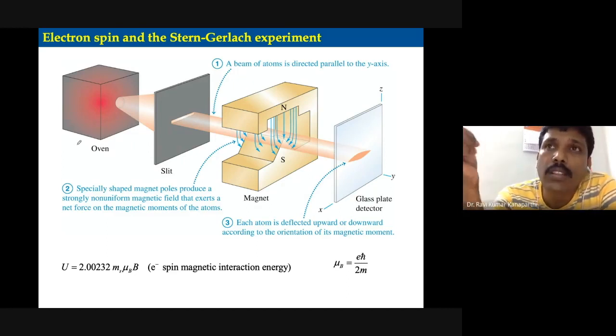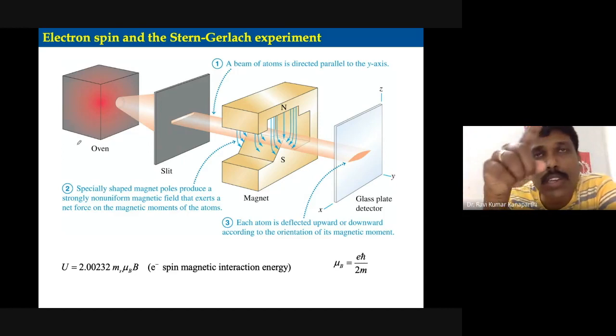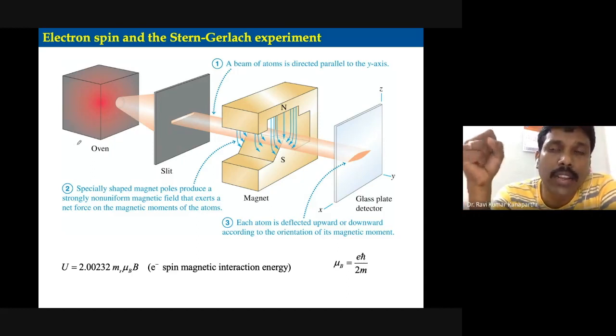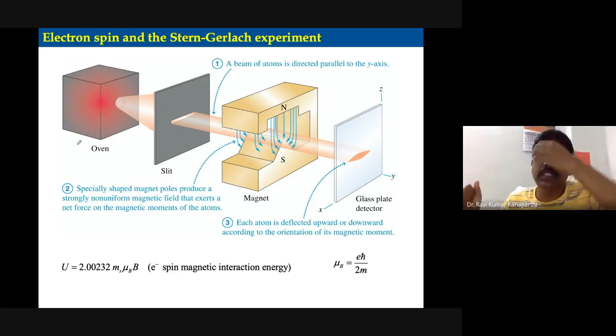The interesting thing that the Stern-Gerlach experiment reveals is that they had taken a silver atom with no angular momentum. When it is passed through a homogeneous field, nothing happens. But when it is passed through an inhomogeneous magnetic field, please remember how these are different.